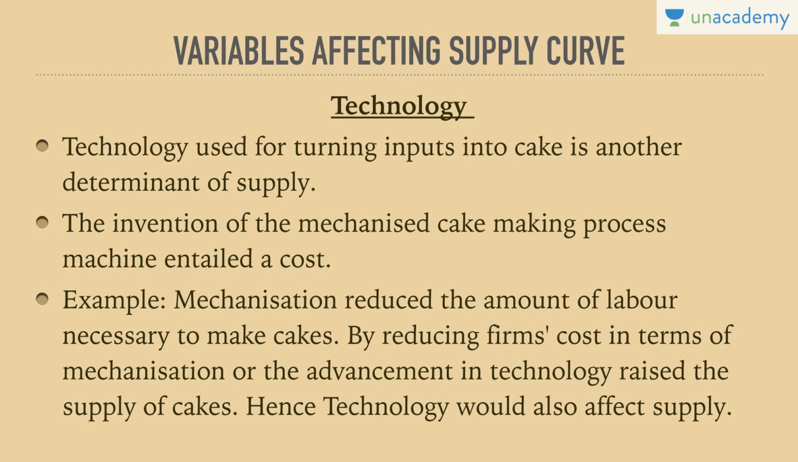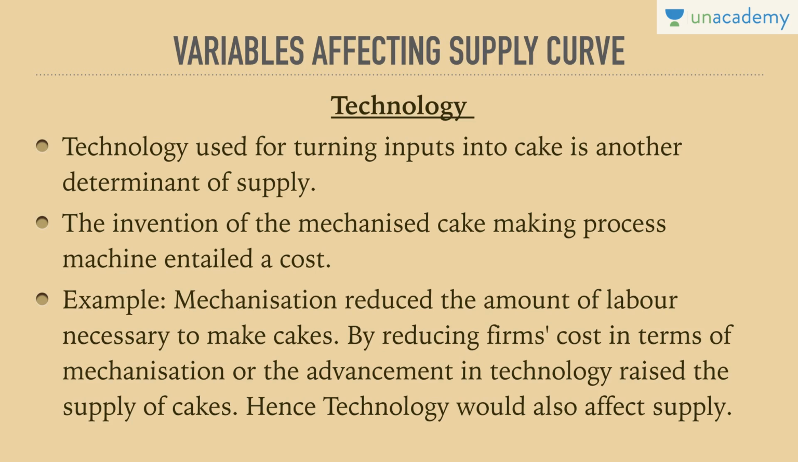Yes, very much. If I was using no technology, and everything was done manually, maybe my cost was higher. The invention of the mechanized cake making machine entailed a cost, where I purchased the mechanized machine. For example, mechanization reduced the amount of labor necessary to make cakes. By reducing firms' costs, mechanization or the advancement of technology raises the supply of cake. Hence, technology would also affect supply.